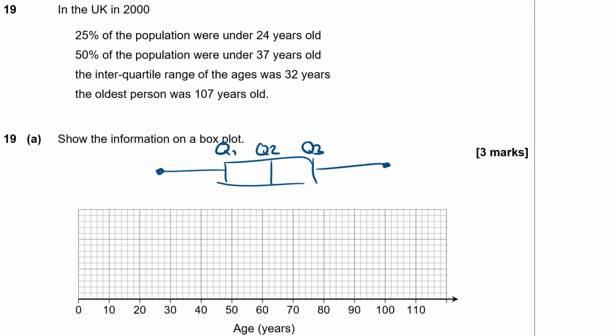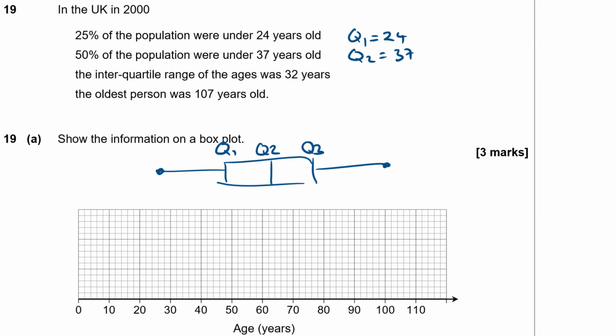Now, 25% of the way through a population is going to be the lower quartile. So this is actually giving us Q1. So Q1 is 24. 50% of the population were under 37 years old. So halfway through the population is the median. Actually, they're giving us Q2 there. That's 37. Now the interquartile range was 32.